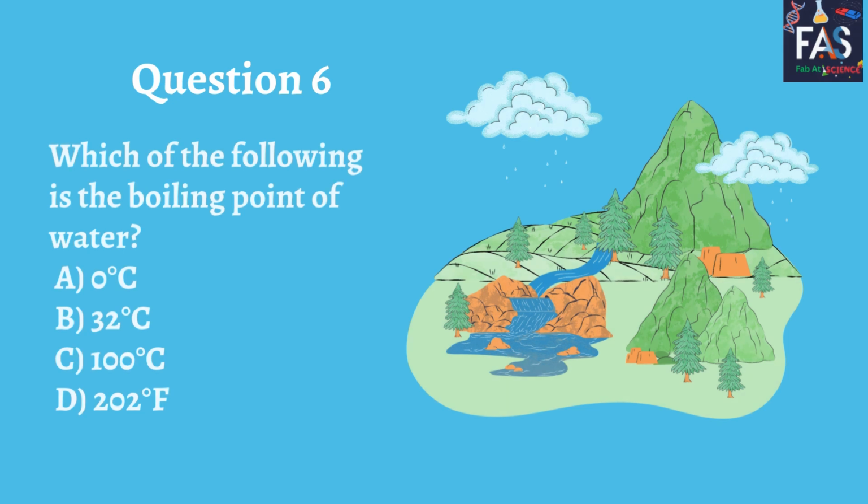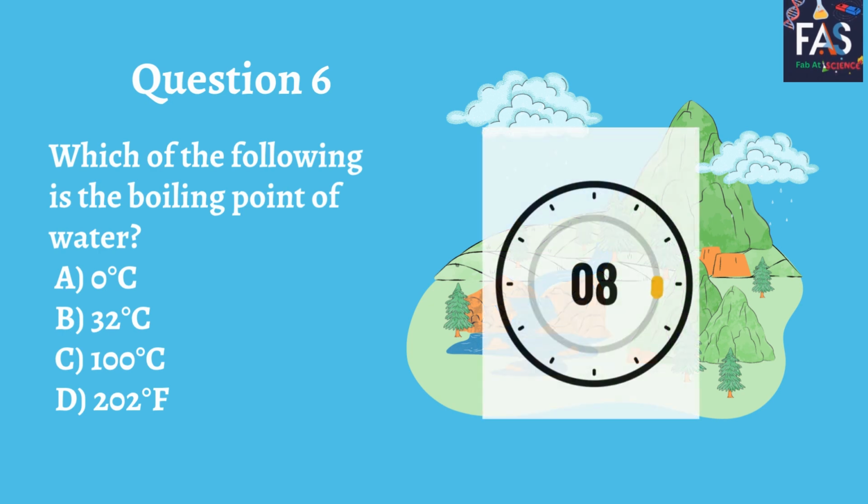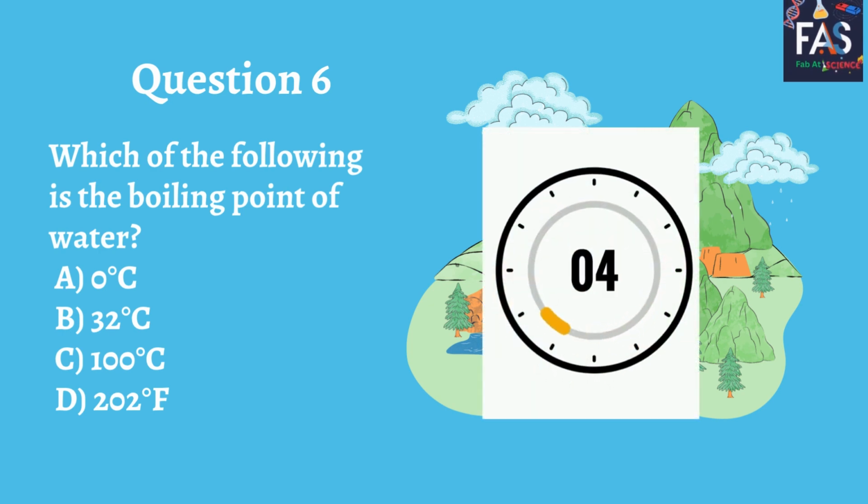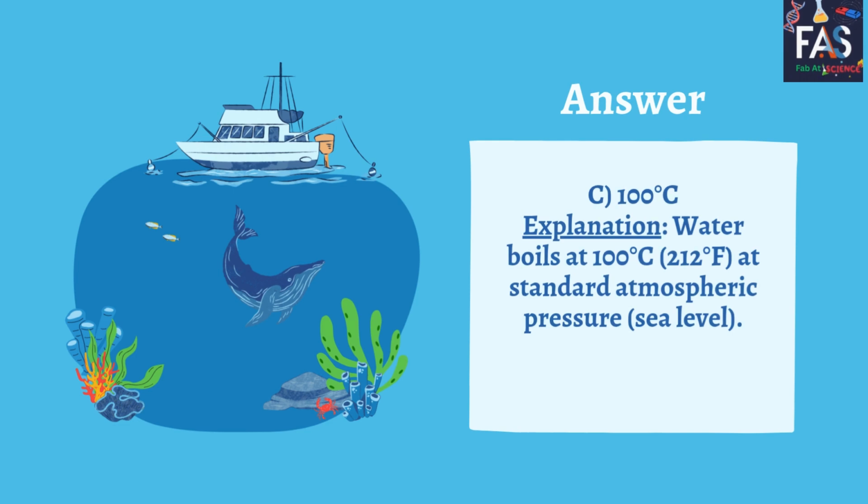Question 6. Which of the following is the boiling point of water? A. 0 degrees Celsius. B. 32 degrees Celsius. C. 100 degrees Celsius. D. 202 degrees Fahrenheit. Answer. C. 100 degrees Celsius. Water boils at 100 degrees Celsius or 212 degrees Fahrenheit at standard atmospheric pressure at sea level.